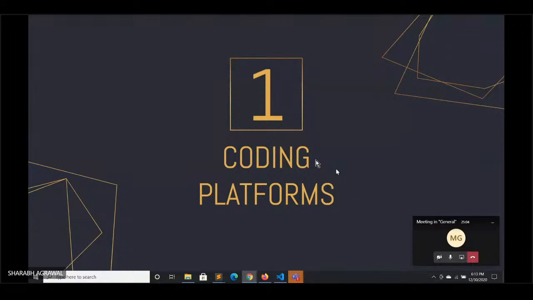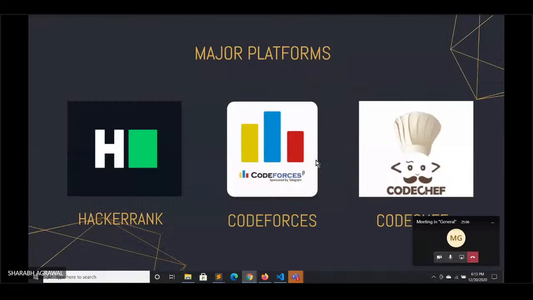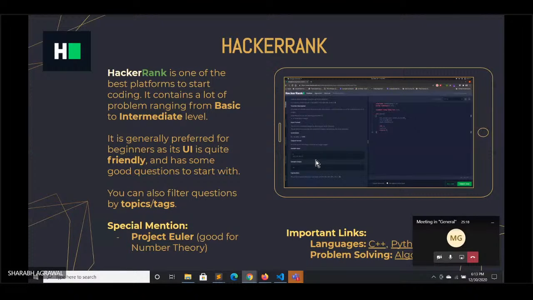So let's begin with the coding platforms. As you already know, these are the major coding platforms, that is HackerRank, CodeForces, and CodeChef. So we are going to discuss it in a bit of detail. The first one is HackerRank, and Ankit is going to continue further. So Ankit.